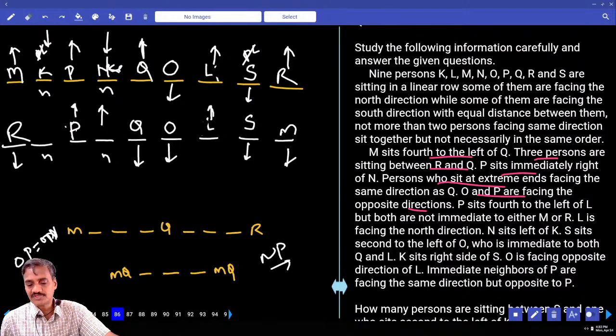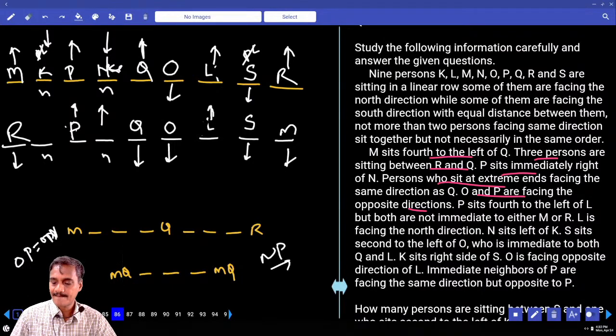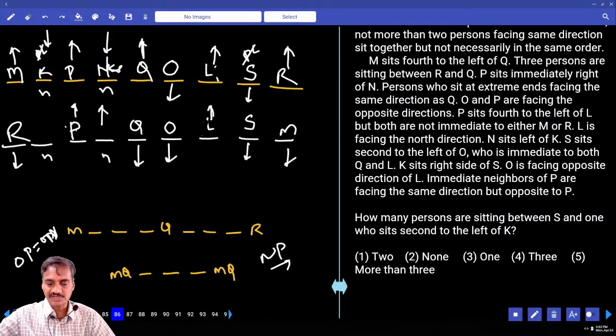O is facing opposite to L. They are opposite. And the immediate neighbors of P are facing the same direction but opposite to P. P is facing towards north and these two persons are facing south. For the arrangement we have N, K, P and Q. Any information that is invalid in this case? Then how many persons are between S and the one who is seated second to the left of K?